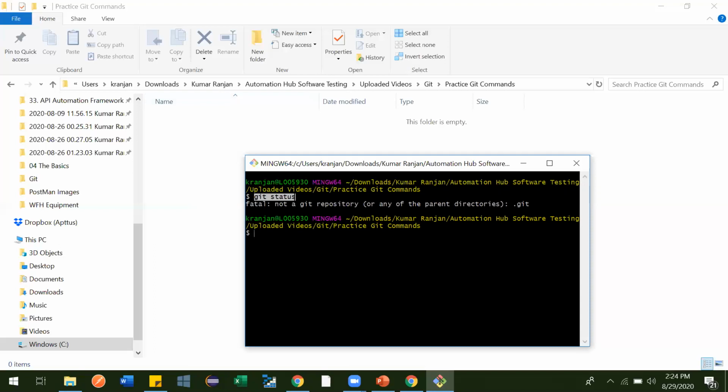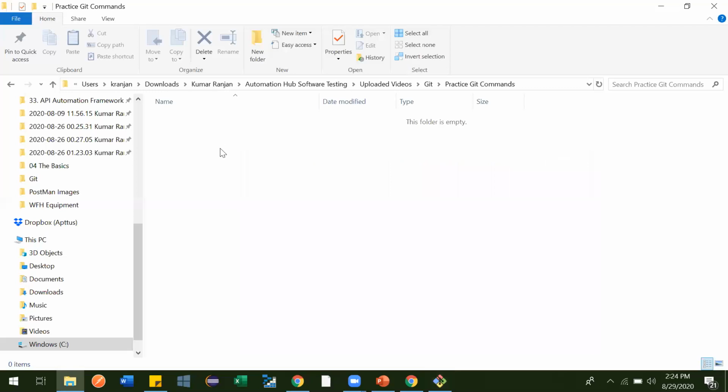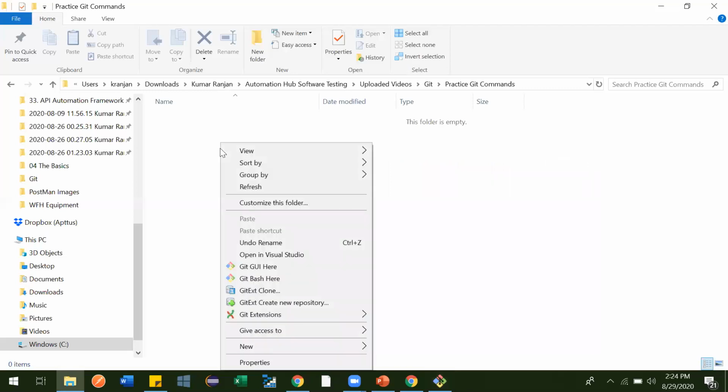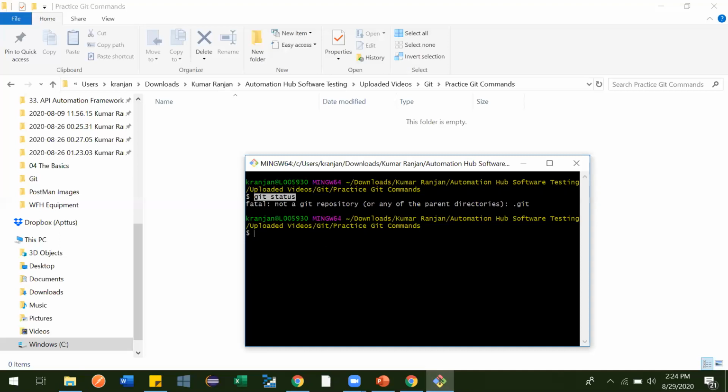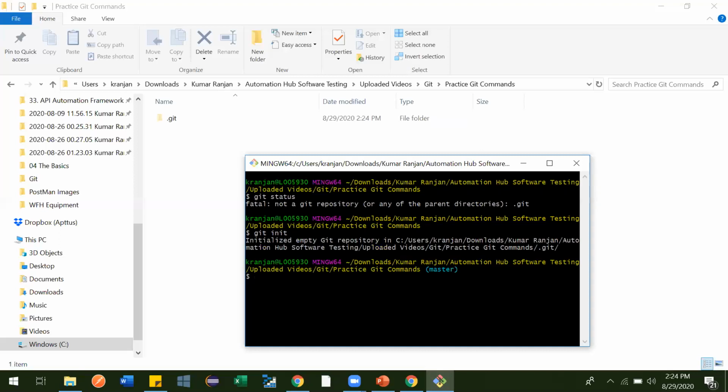To use this, first you need to convert it to git, to add a git local repository. To add that, we have the command git init. As soon as you do git init, it will tell you it initialized an empty git repository. Why does it say empty?